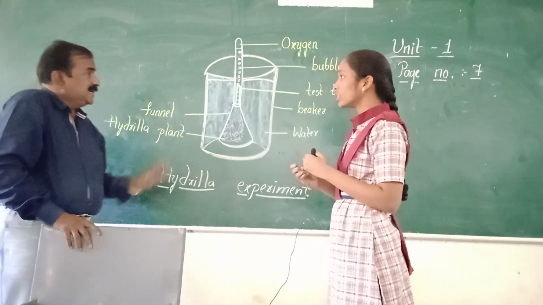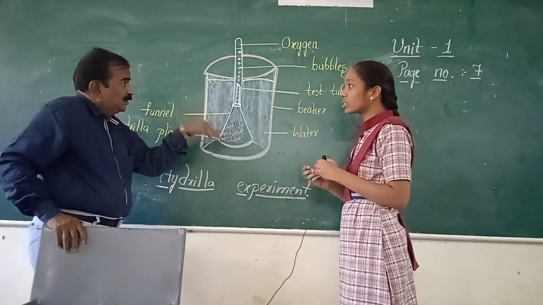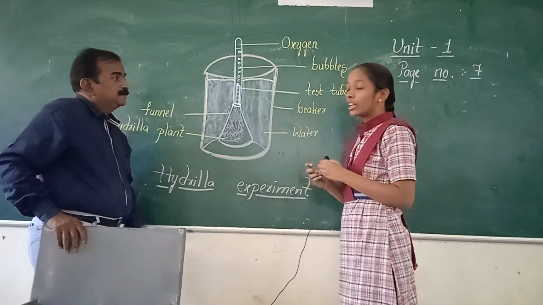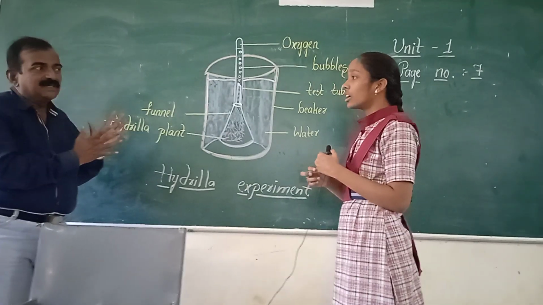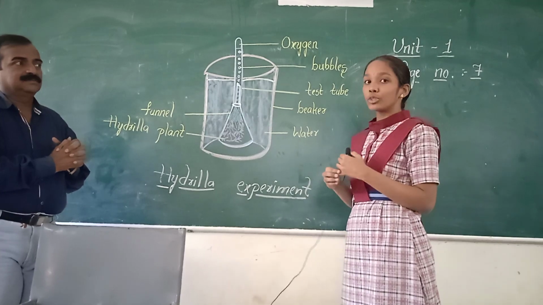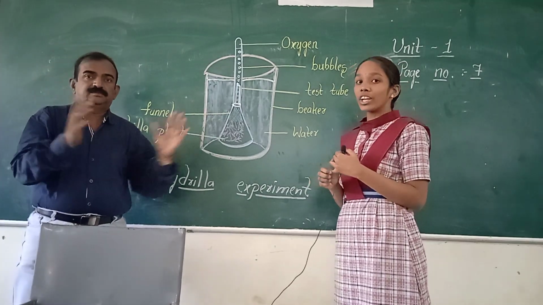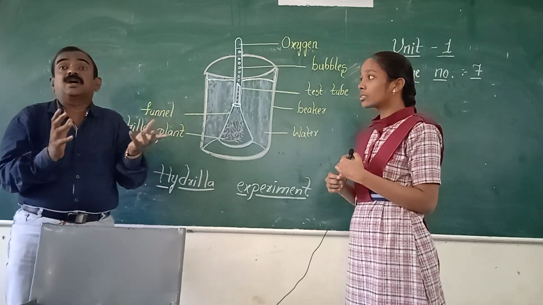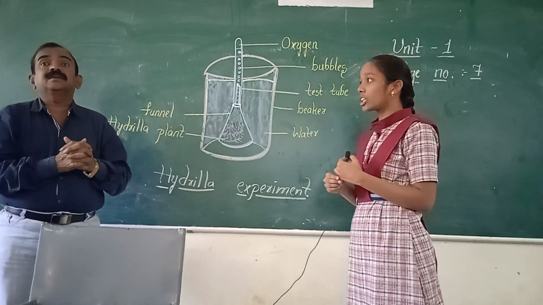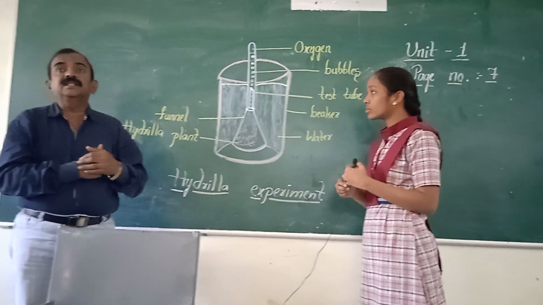And in both the test tubes you need to keep. One apparatus we need to keep in sunlight. And one apparatus we need to keep in a dark room, or under a tree, in the shade.